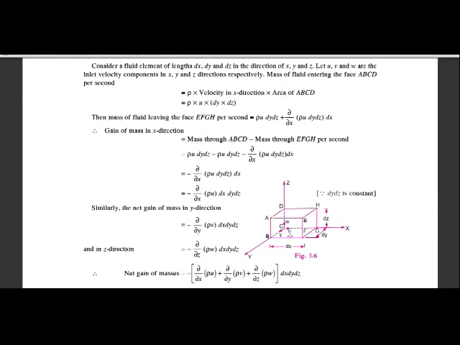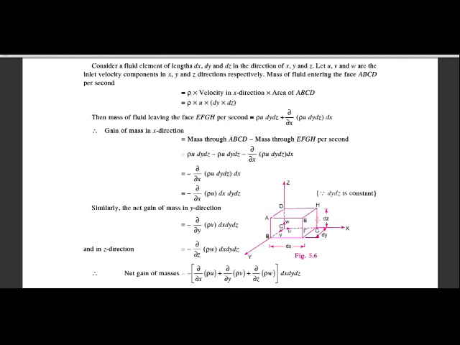Now we have to calculate the mass of the fluid entering through the face ABCD, and then leaving through the face EFGH. Water is entering from here and leaving from here. Mass is entering from the plane ABCD and leaving from EFGH.